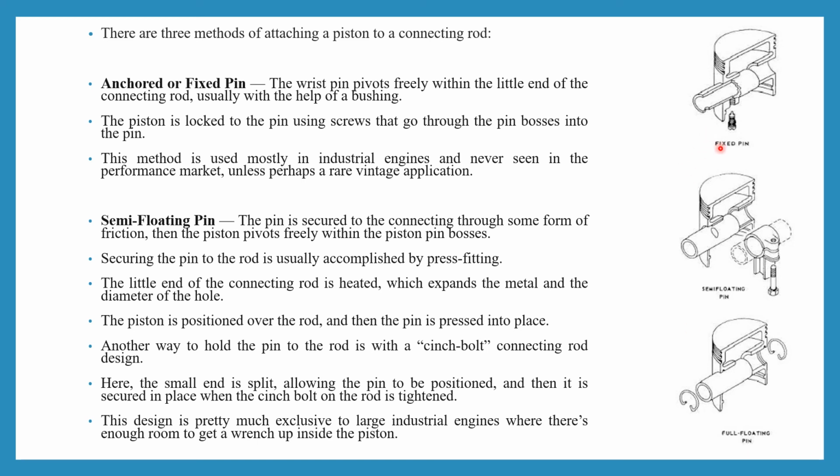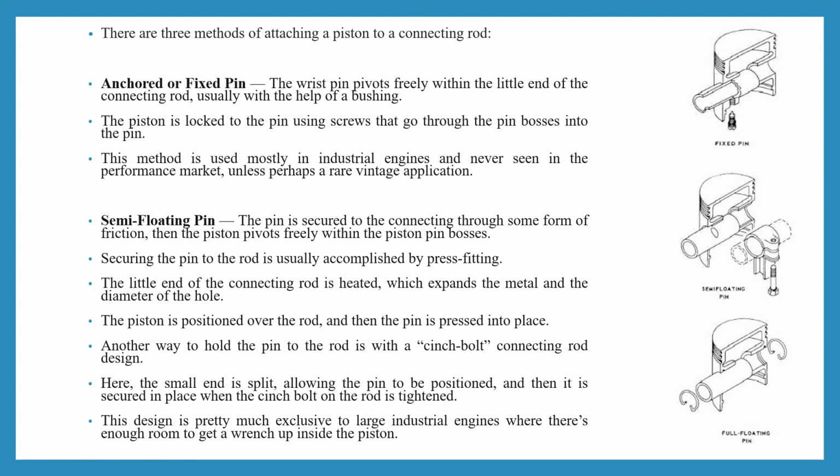In the case of the anchor or fixed pin, the wrist pin pivots freely within the little end of the connecting rod, and usually with the help of a bushing. The piston is locked to the pin using screws that go through the pin bushes into the pin, and the method is used mostly in industrial engines and never seen in the performance market, unless perhaps as a rare vintage application. Next is the semi-floating pin.